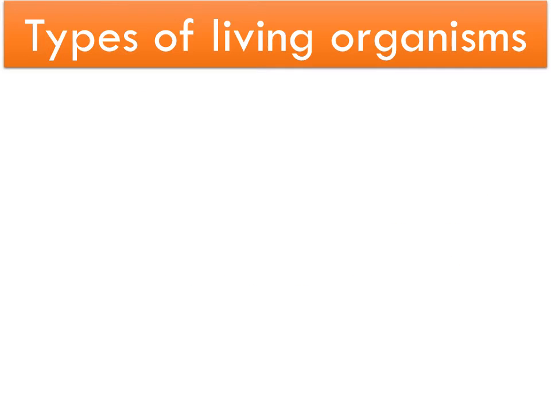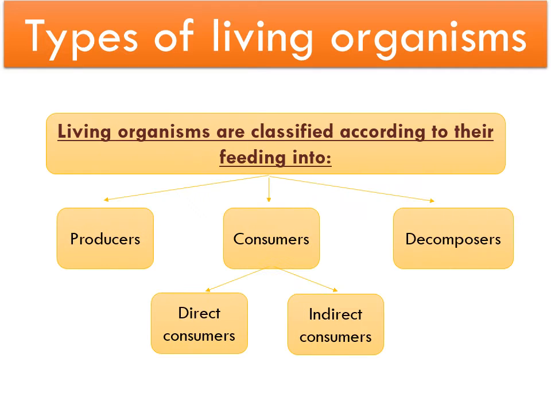Our lesson today is types of living organisms. Living organisms are classified according to their feeding into producers, consumers, and decomposers. Consumers are divided into two types: direct consumers and indirect consumers.